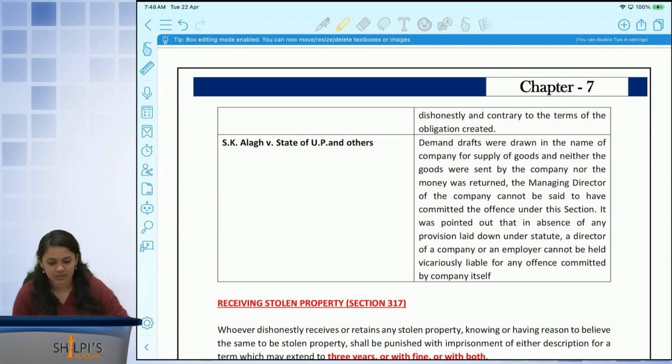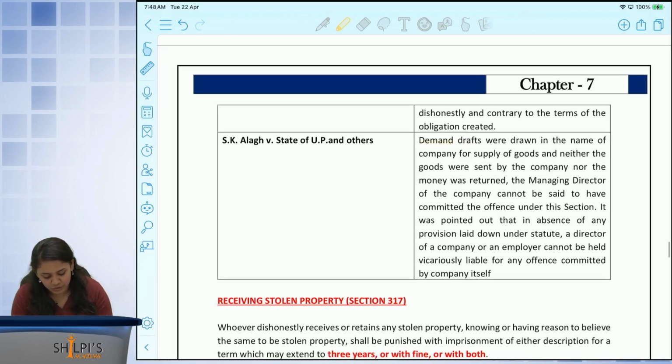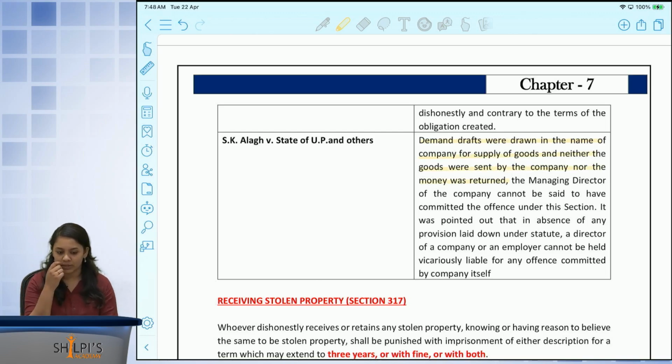Let's look at some case laws over here. In the case of SK Alag versus State of UP and others, the demand drafts were drawn in the name of the company for supply of goods, and neither were the goods sent by the company nor was the money returned. So DDs were taken out for the supply of goods. Goods didn't get sent, but the money was also not returned.